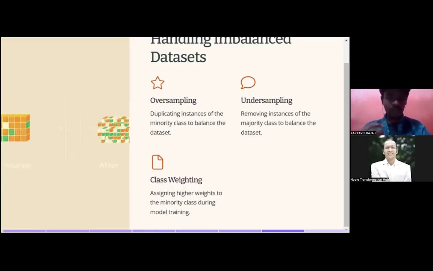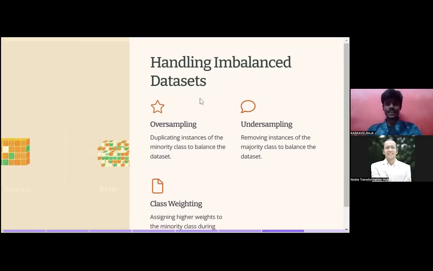Okay, I hope this is a simple way of explaining this handling of imbalanced data. So hope you guys understand. Okay, let's move on.